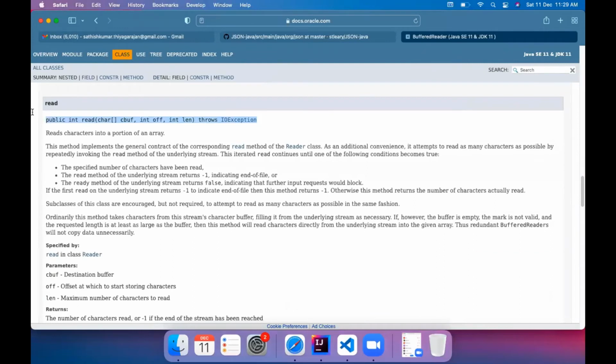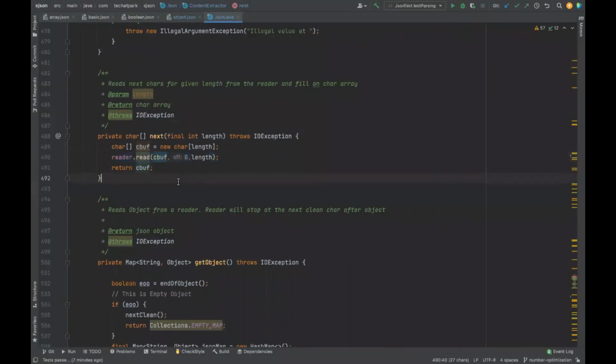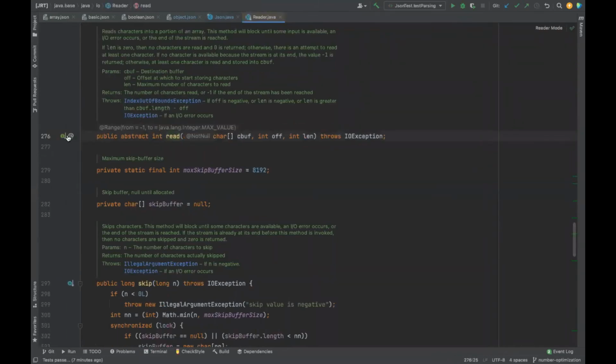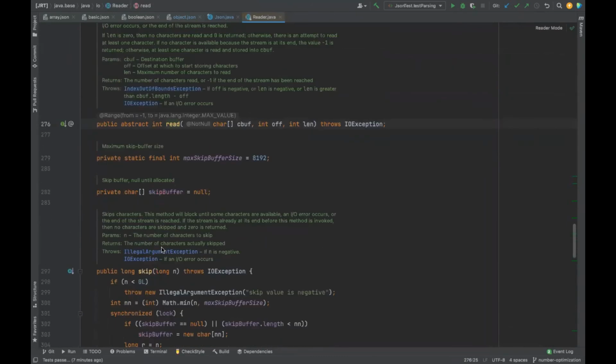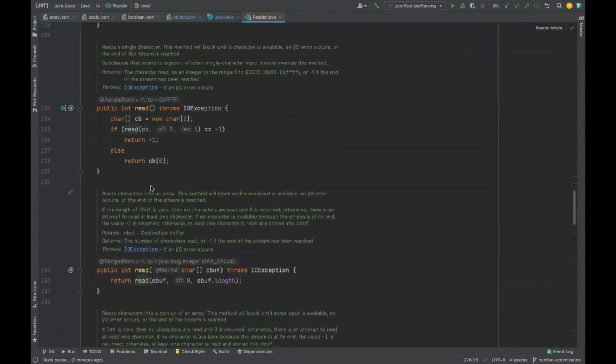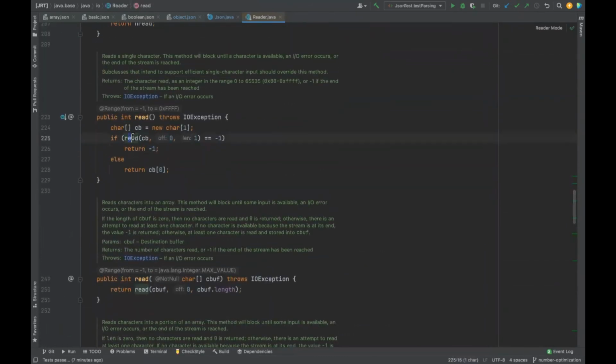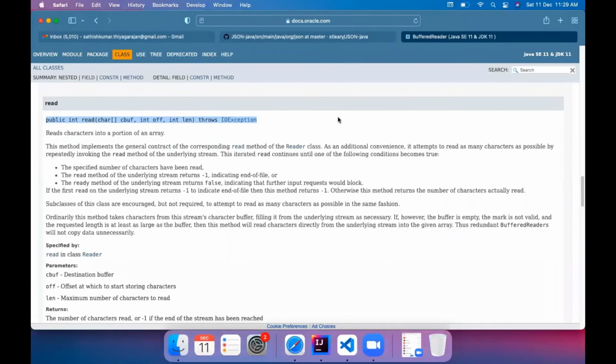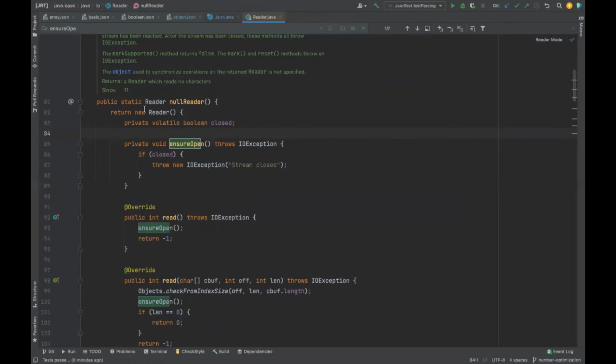Read by character buffer. Why do we read by character buffer? Every time, whether you read a single character or multiple characters, if you go to the source code of this, see, this is abstract by the way, it will put a lot of safety checks. It will do something called ensure open. There are a lot of safety checks. So better, whenever you go to the file, if you know that you are going to read certain characters, read them upfront, store them in a buffer, and then do whatever you want later.